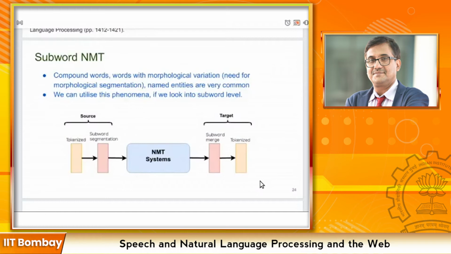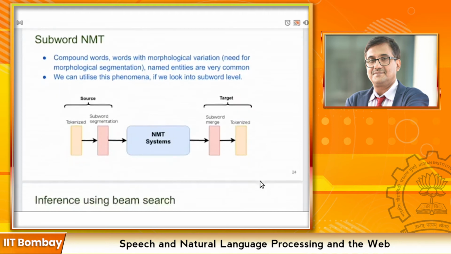Apply the subword segmentation to the source sentence. Then take source and target both sides. Then train the neural model on those particular segmented data, and train the system, and the final translation we get after merging the subwords and detokenizing the translated subword segmentation. So here the component of subword segmentation is completely separate from the NMT system. The NMT system is trained on segmented data. Yes, but this is all about the training process of NMT.